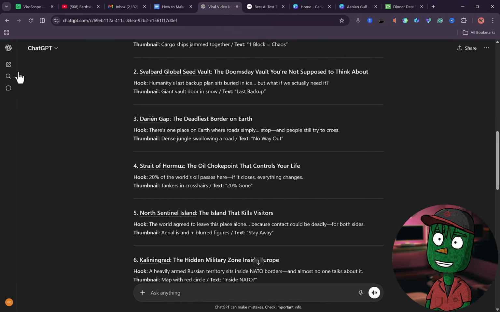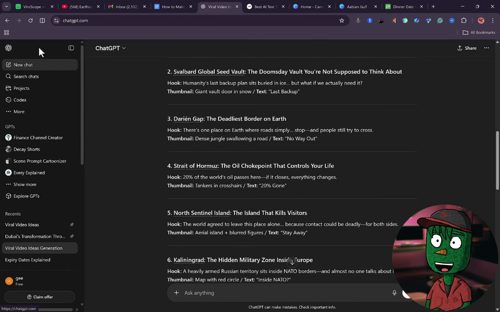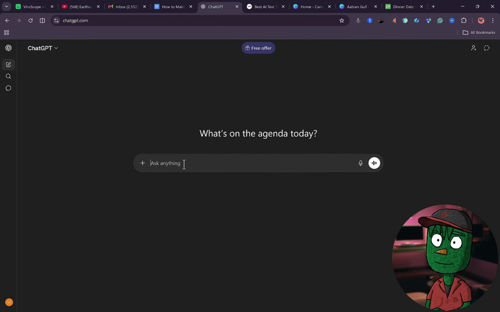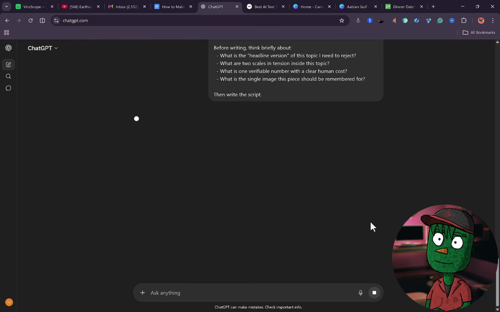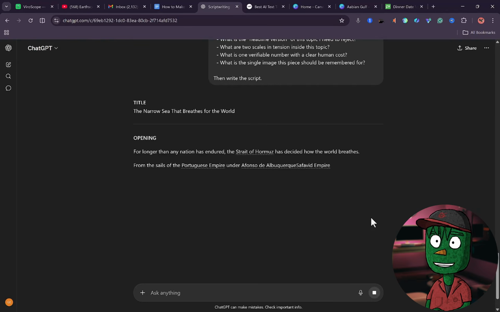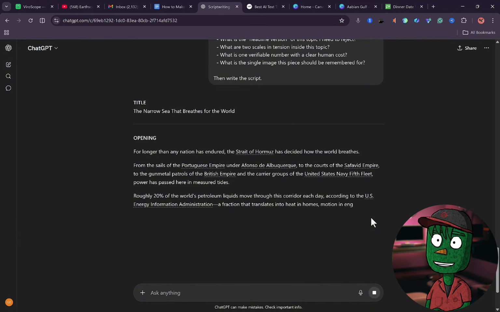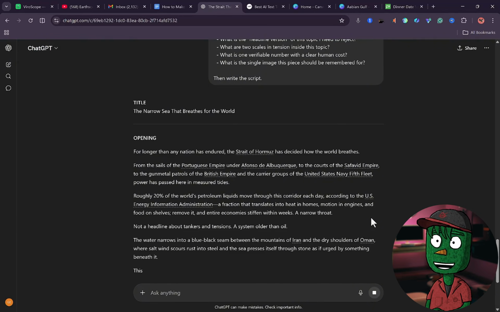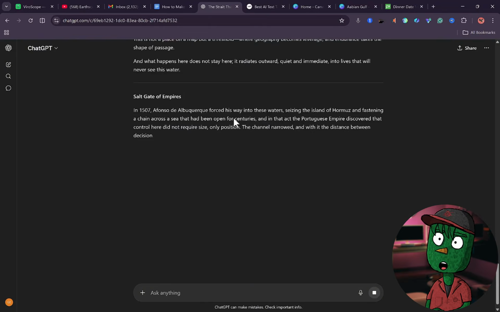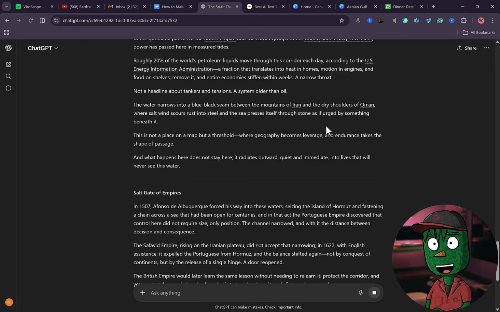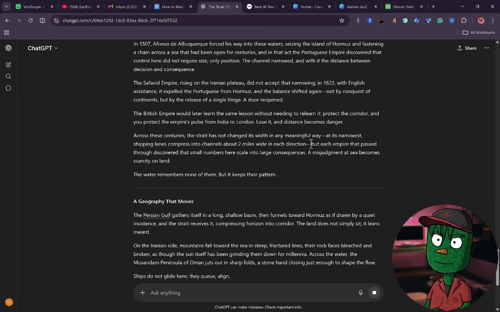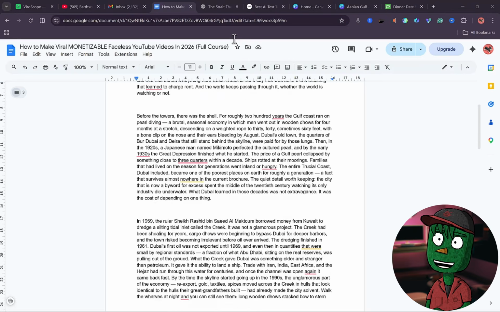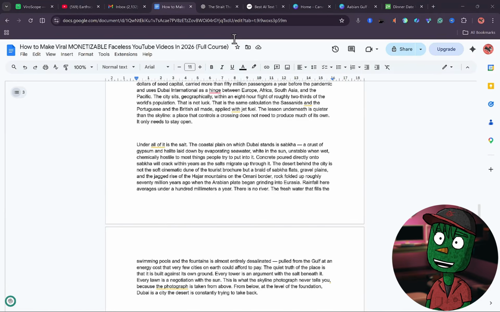Go back to ChatGPT or any of your preferred AI models for script generation. For explanatory purposes, let's use ChatGPT. So come down here and paste the entire prompt and click on Generate. Immediately, ChatGPT is going to start writing your script. If you paste this prompt in Claude, you're going to also have a good script like this, so anywhere you want to generate your scripts, you can do that. So now that we have the script, all you need to do is copy the script and save it somewhere.